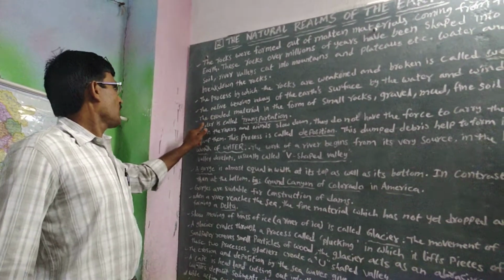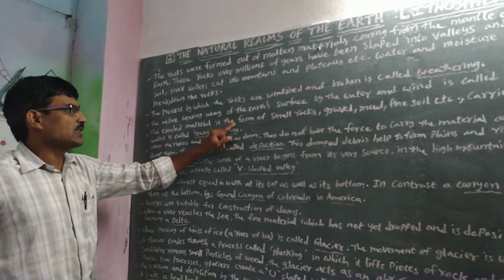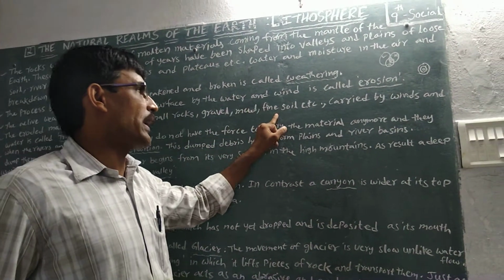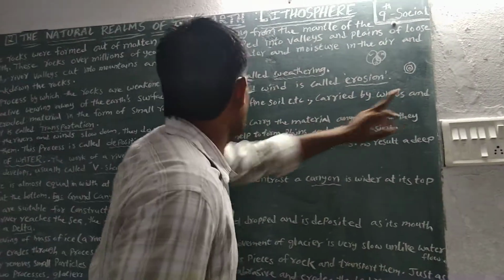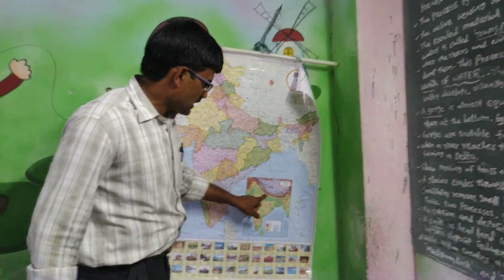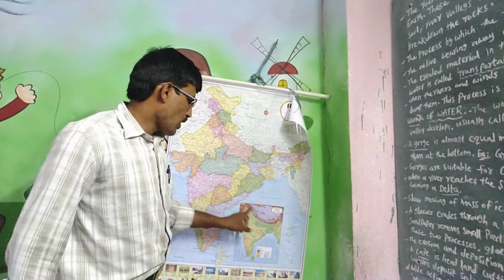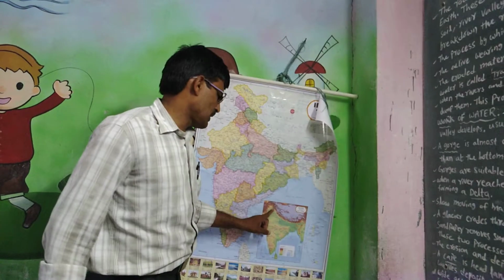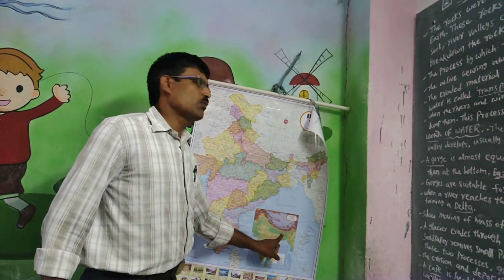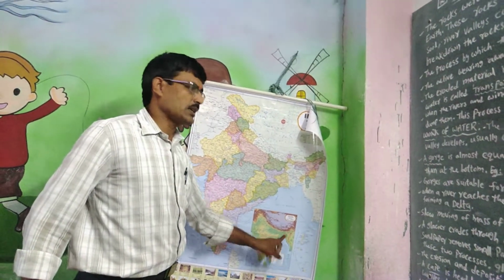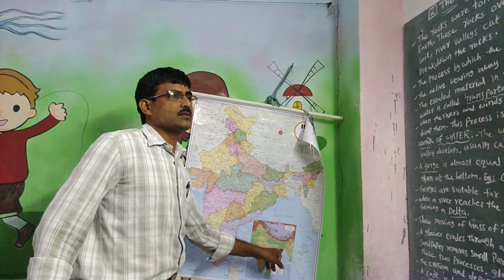Next, the eroded material in the form of small rocks, gravel, mud, fine soil, etc., carried by winds and water is called transportation. For example, in this area the water moves and cuts, and this is transportation. Every day the water moves materials from one place to another, from a high place to a low place. This is transportation.